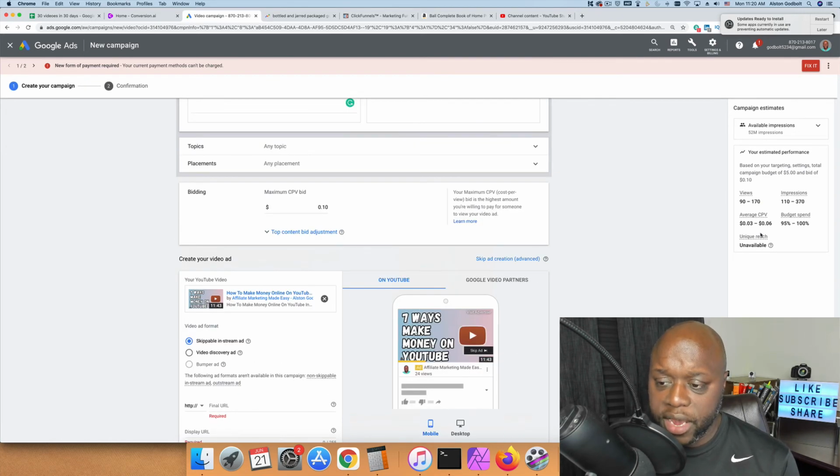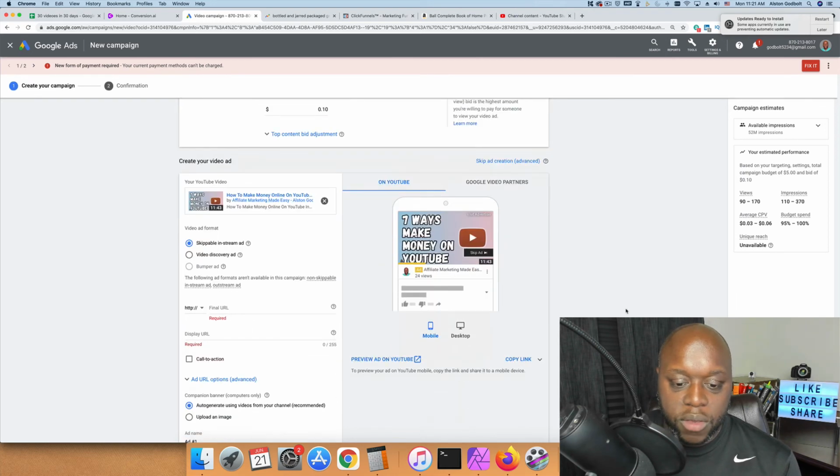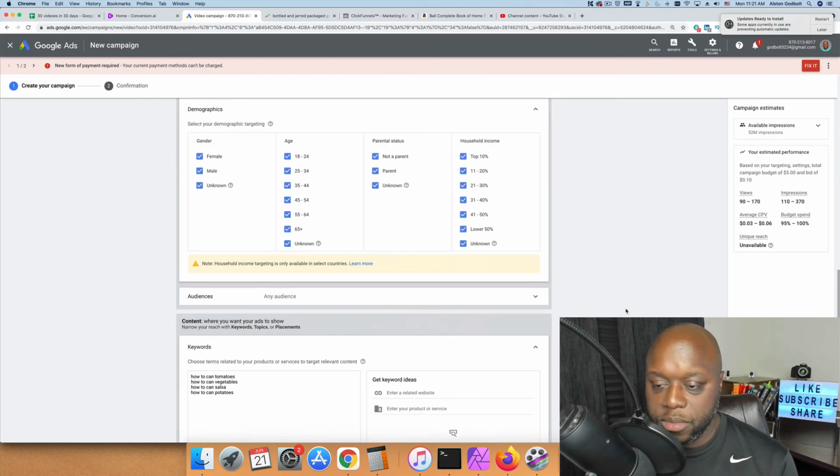As you can see on the right hand side here, it says based on the targeting settings, total campaign budget of $5 and a bid of 10 cents, we would get between 90 and 170 views out of 110 to 370 impressions. Average cost per view would be up to 6 cents. The budget spend would be 100%. So we would get approximately, based on just $5, 170 views. Now, depending on how much your book costs, that could be enough to make some pretty good money.